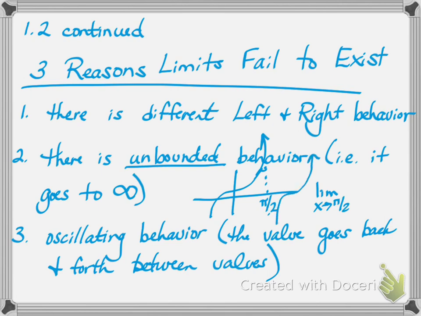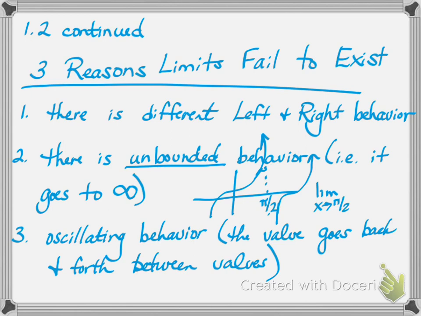So from the right, it's approaching positive infinity. From the left, it's approaching negative infinity. Well, even if they were both approaching positive infinity, what's infinity? Is it 200 billion? Is it 300 trillion? It's not approaching a number or a value, so it's unbounded, so it does not exist.